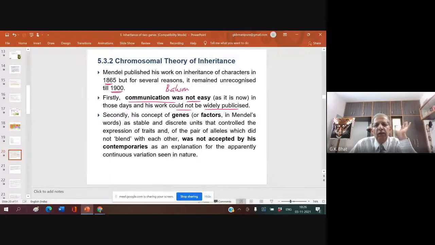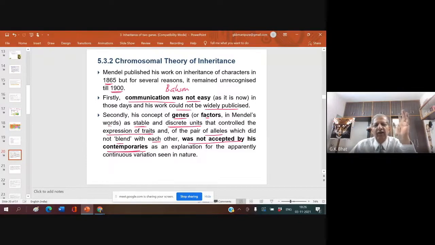Secondly, Mendel's concept of genes or factors as stable and discrete units that controlled the expression of a trait, and of the pairs which did not blend with each other, was not accepted by his contemporaries.